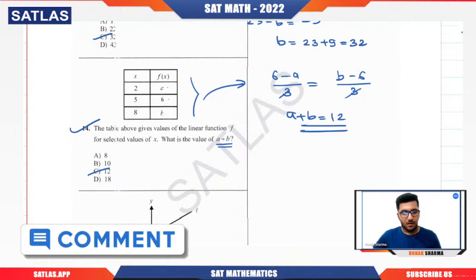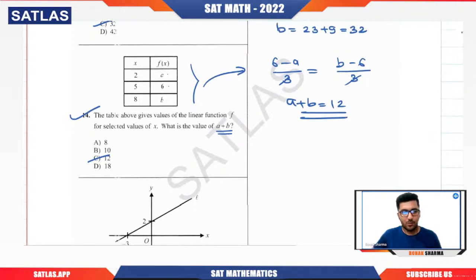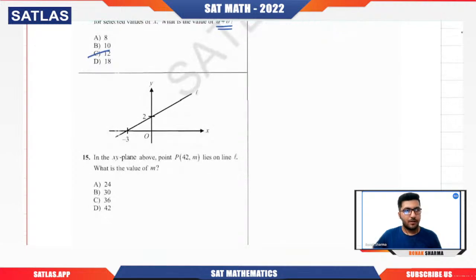Okay, now we'll move on to the next question. That is the last question of this particular tip. So here you can see that in the xy plane, they have given us a point P which is 42 comma m, and they're asking the value of m. But they have given us 2 points. This length is 2. That means this point is 0 comma 2. If this is 3, then this point is minus 3 comma 0. Can we easily calculate the slope value? Yes. So that will be 2 minus 0 divided by 0 minus minus 3. So it is 2 by 3.